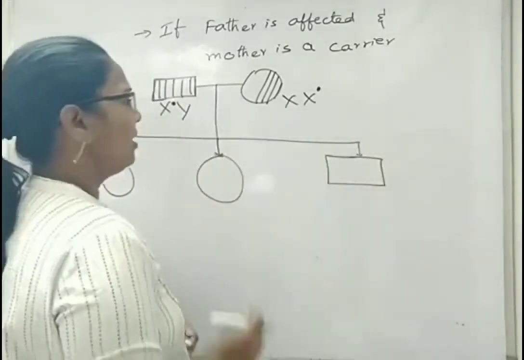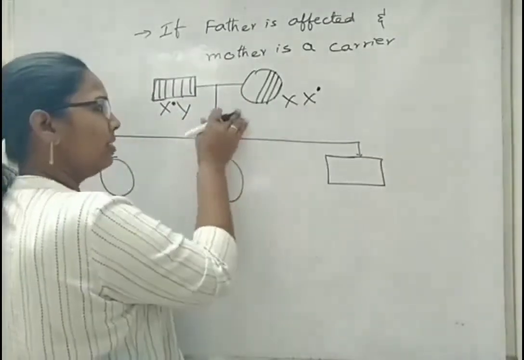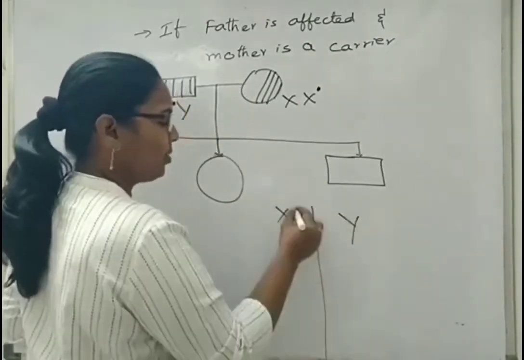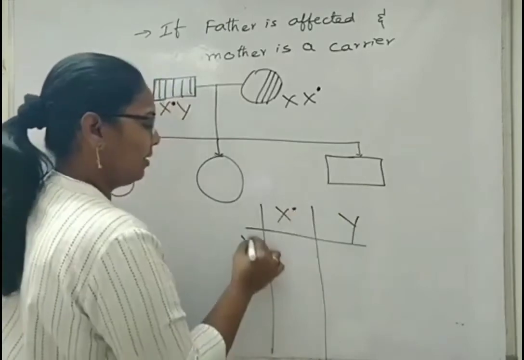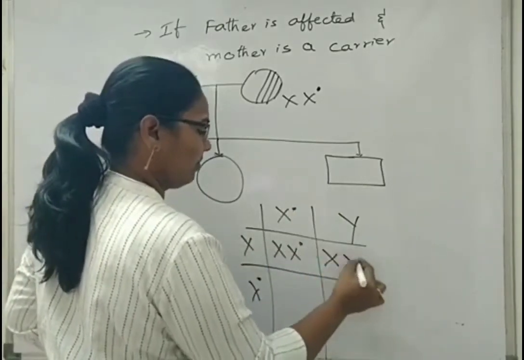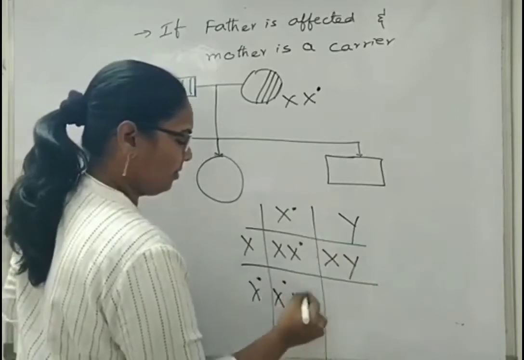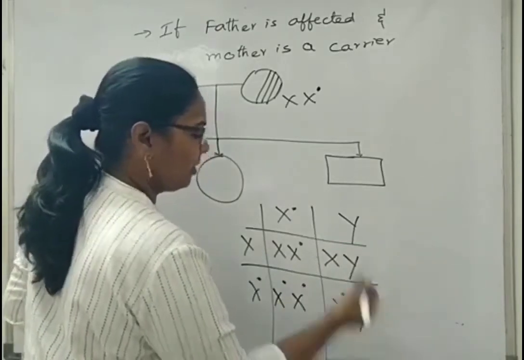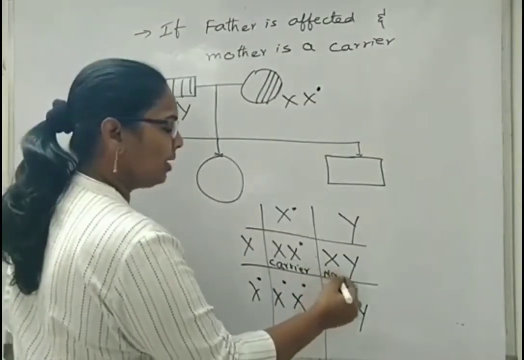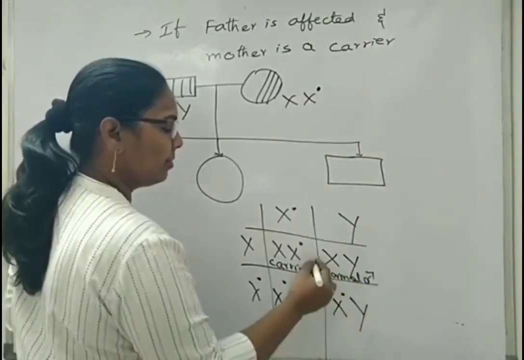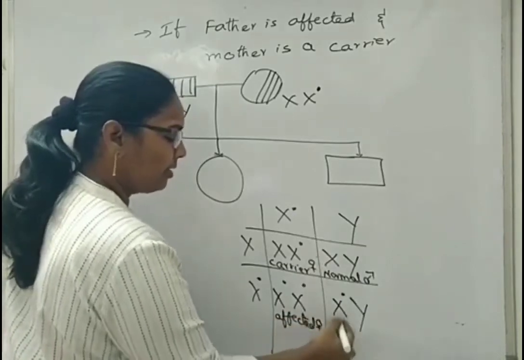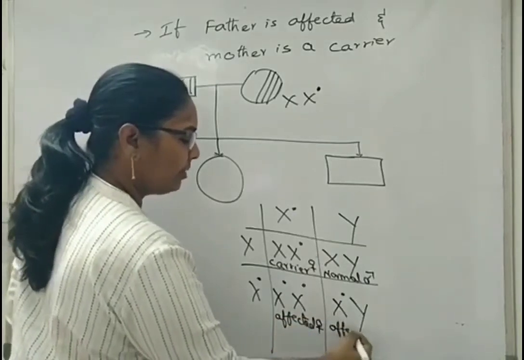If you want to work this out, instead of writing it by analysis, let's draw within a short period the Punnett square so that it will be easy for us to identify. So here we are seeing a carrier female, normal male, and affected female or diseased female. Next, again affected male.